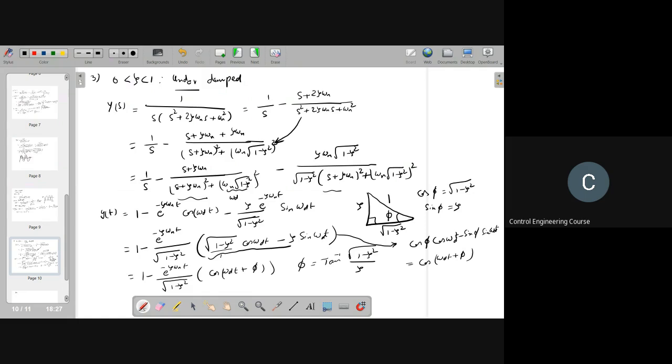Yes, ma'am. This is typical trigonometry we will use in solving trigonometric equations and all. So we just take this as, because these two form a right angle triangle, zeta and square root of 1 minus zeta square. So we can write like this.